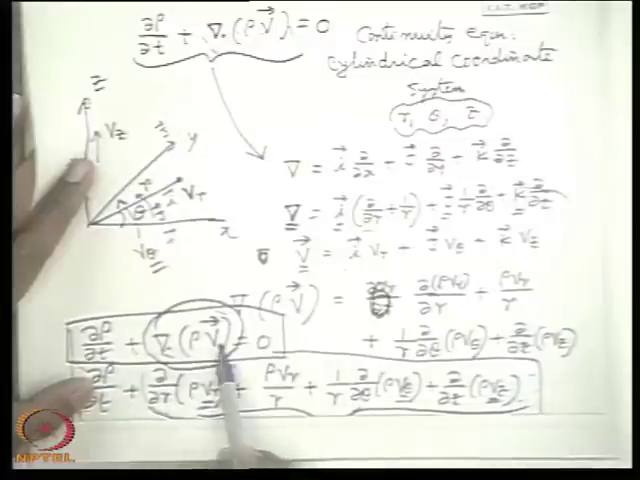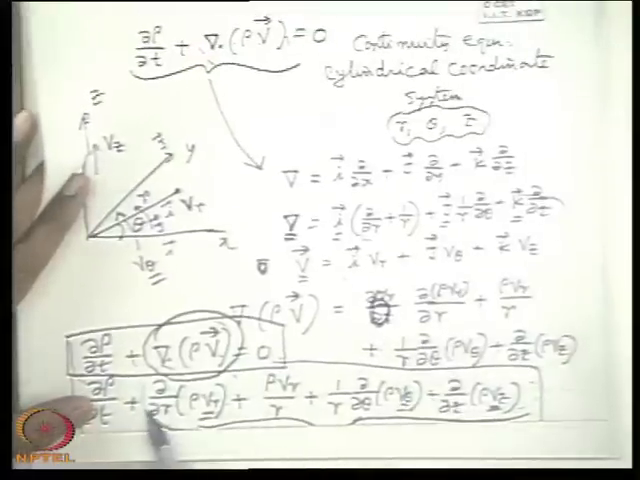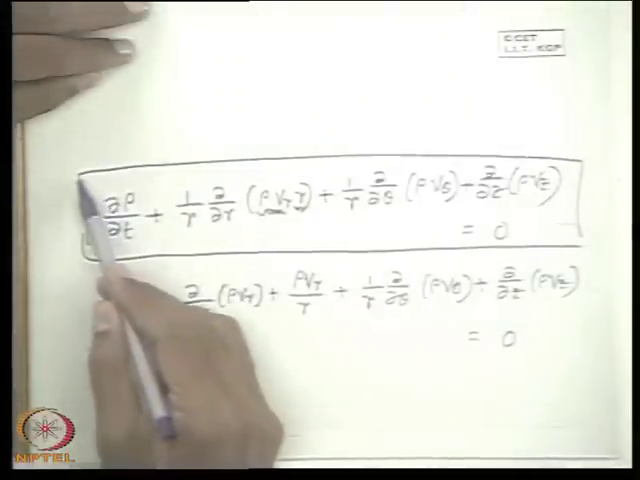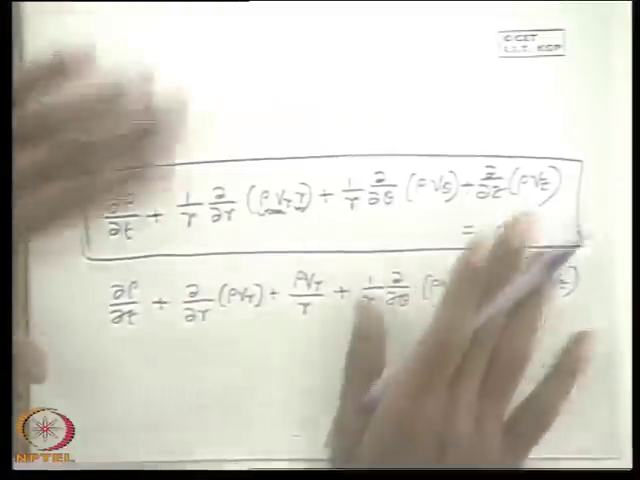For example, the expression in Cartesian coordinate system will be del x of rho u plus del y of rho v plus del z of rho w. Similarly, for a cylindrical coordinate system, this will be the expression. But this can also be derived again from fundamentals, that means taking a control volume appropriate to a coordinate system,